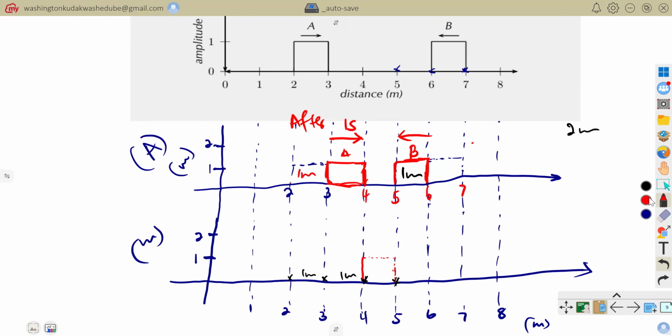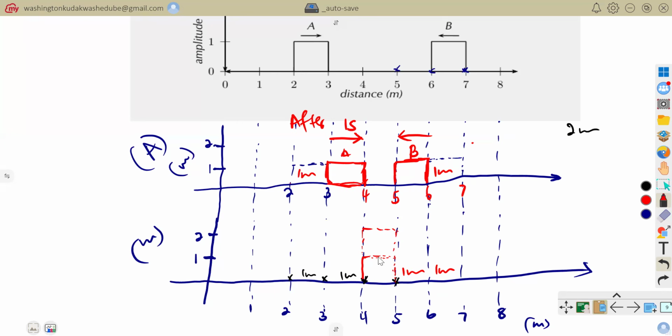Now, let's look at B as well. So I just want to rub there. And then I would want to say that for this one, it moved a distance of 1 meter from this side to that side. Now, it has moved 2 meters, so it would have moved 1 meter, another 1 meter. So it simply means that now it is starting at 5 as well, having an amplitude of 1 meter, and ending at 4, having an amplitude of 1 meter. So that is how you would have it.